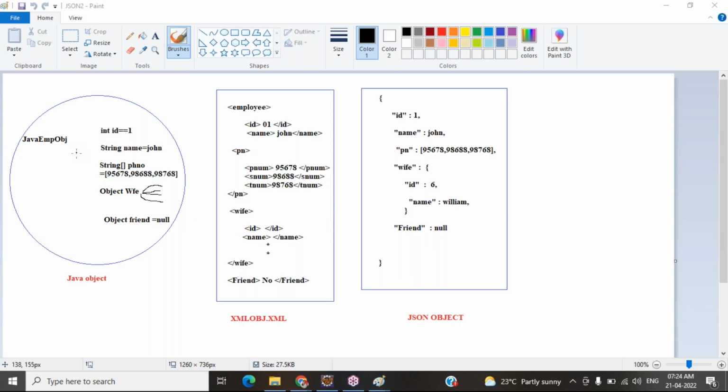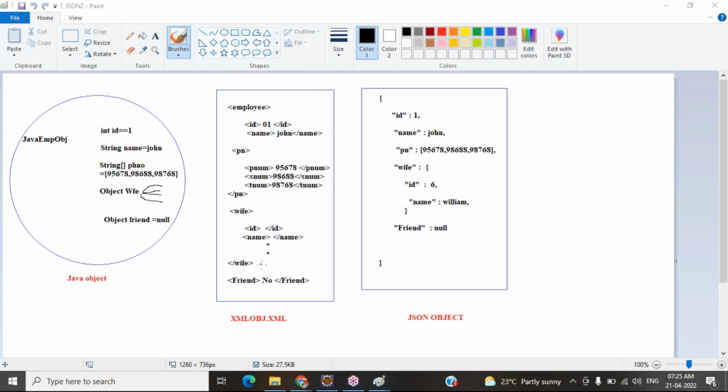See, observe your Java object and observe your XML object. Before using JSON, we were using XML. In API testing also, we were performing with XML. But look here, this simple data, to achieve that in XML, how many lines of code do we need to write?